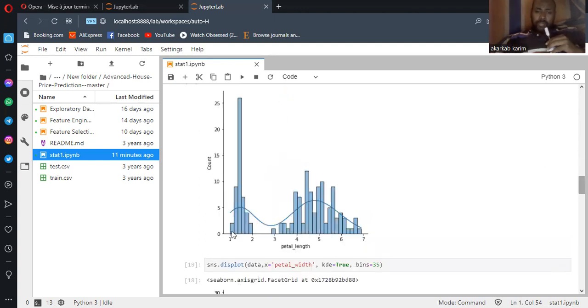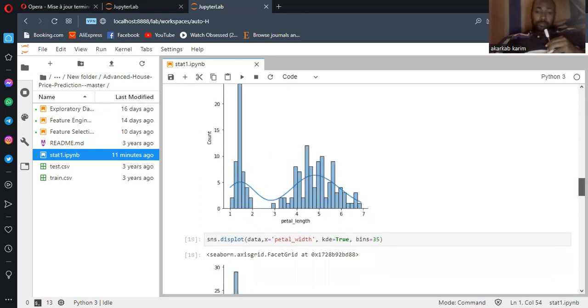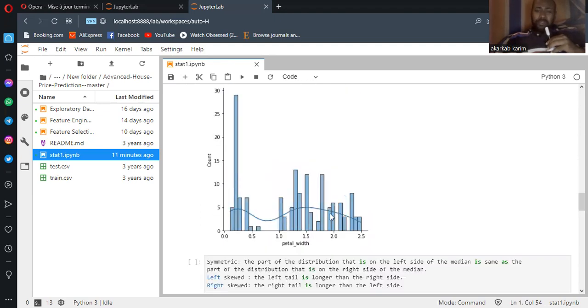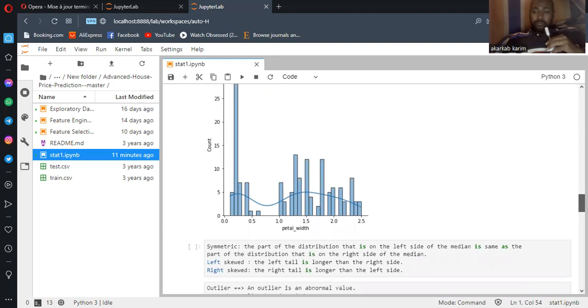Also for petal length, we have here two peaks. That means two modes, here we have 1 and 2. In this case, if we're facing some kind of missing value in this variable, it's very hard really to use the mode, because we have two modes here, two most frequent values. And petal width here is not clear. We have this shape, I don't know how we can describe it, but this curve is like flat. So it's not clear. Okay, this is what we call shape.